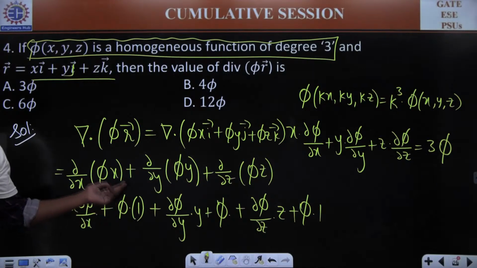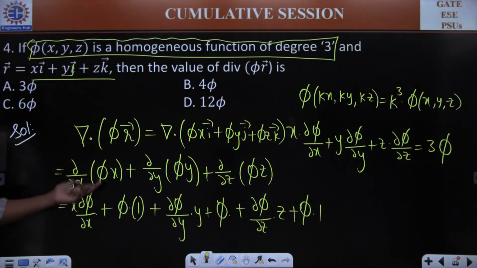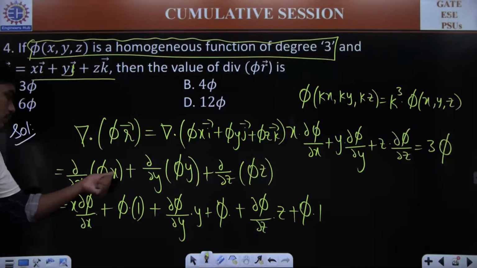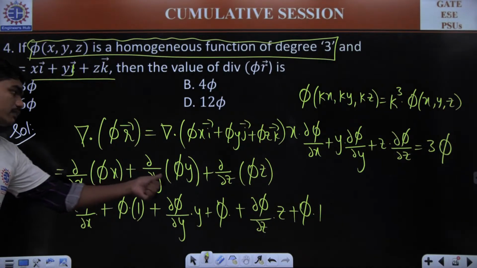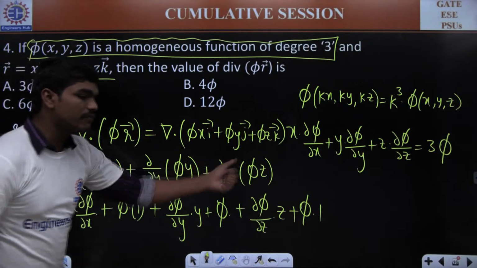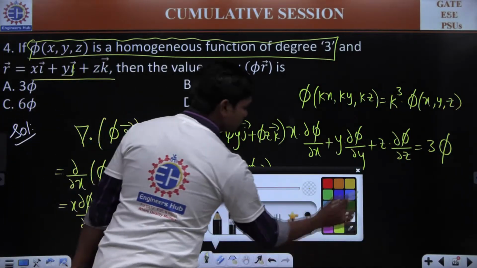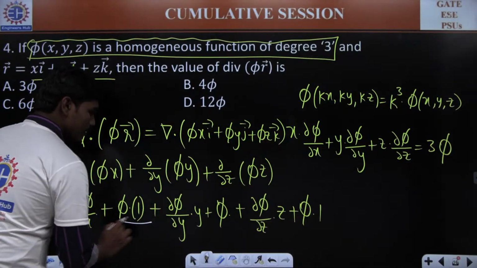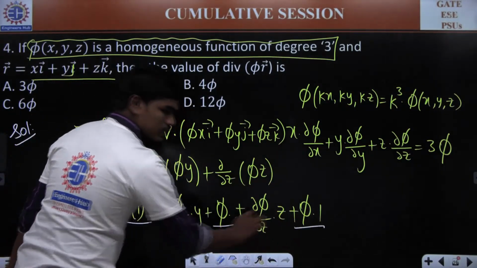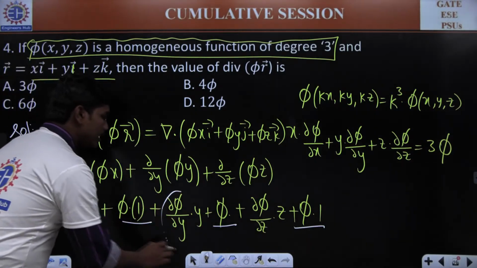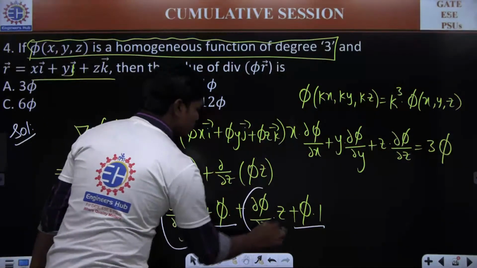Normally, if you apply the UV rule, the product rule of differentiation for two functions, if I write it as x phi, y phi and z phi, then these are the terms you'll be getting. So we have phi plus phi plus phi, total 3 phi's, and also we have x into dou phi by dou x plus y into dou phi by dou y plus z into dou phi by dou z.